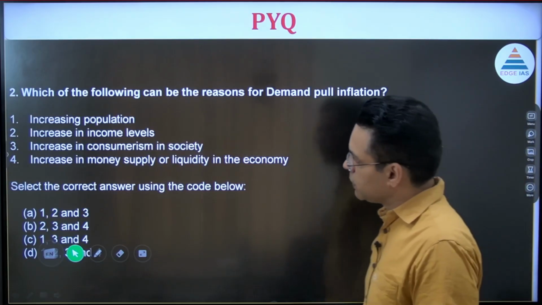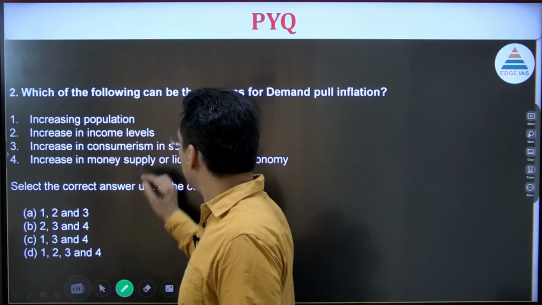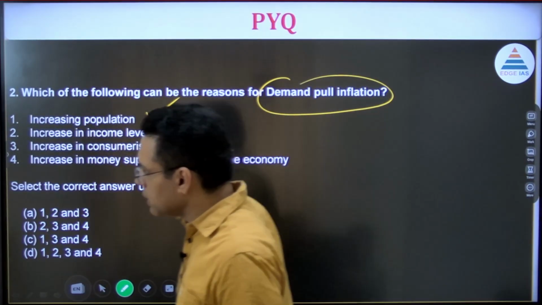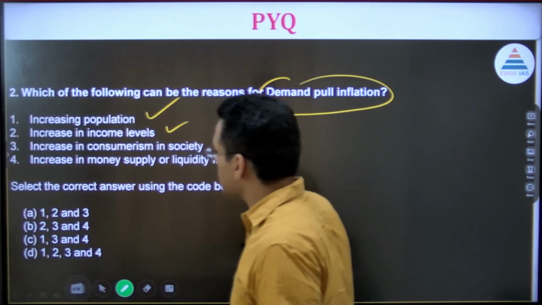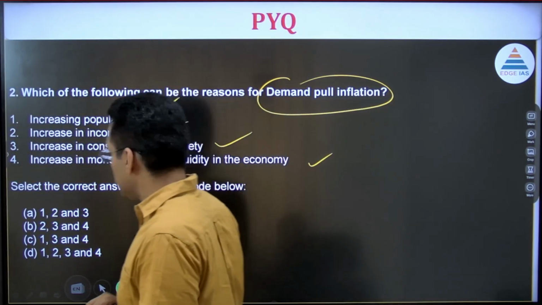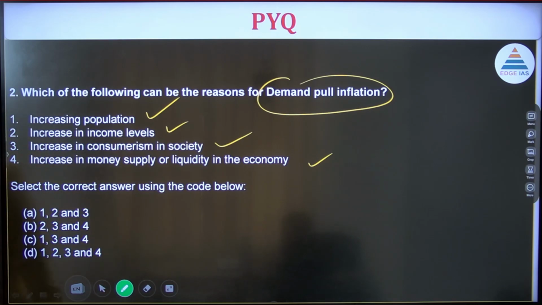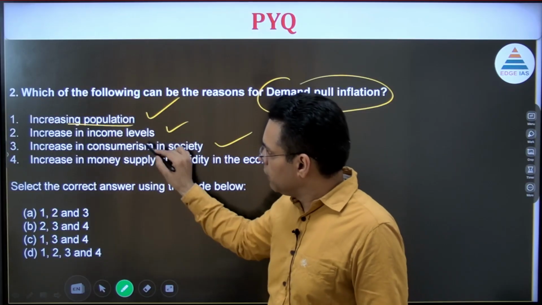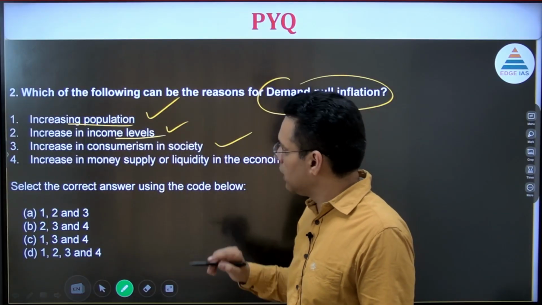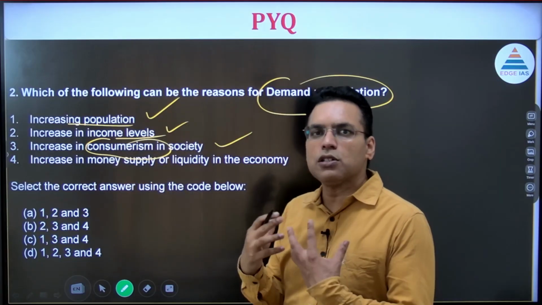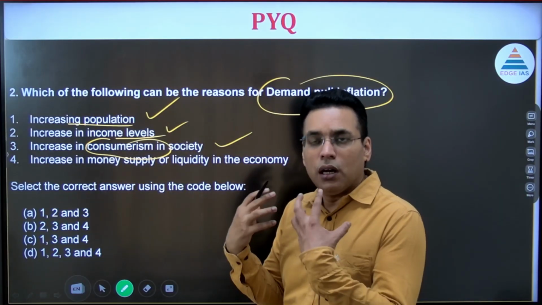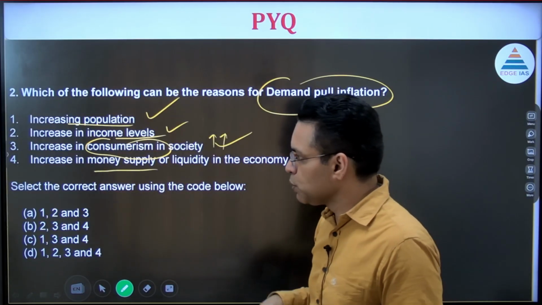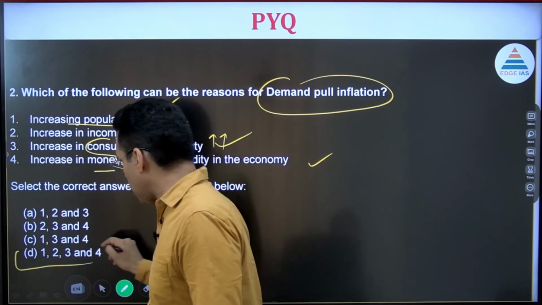Then coming to second question. With reference to what are the reasons for demand pull inflation? Increasing population, increasing in the income levels, increase in consumerism in society, and increase in the supply or liquidity in the economy. Now here again, when you try to look at it, population बढ़ेगा तो demand बढ़ेगा. Yes, inflation will increase. That's right. Increase in income level. If the income will increase, demand will increase. This is also right. Increase in consumerism. Consumerism, people are consumer driven. They are producing consumer goods. They are consuming consumer goods. So this will also increase demand in the economy. And if you increase money supply, again inflation will go up. So when you try to look at the statement D, all the 4 options are correct.